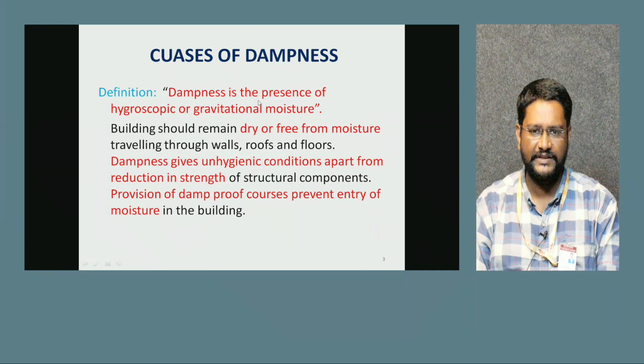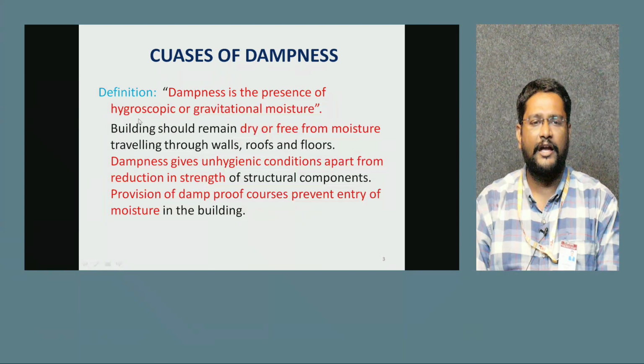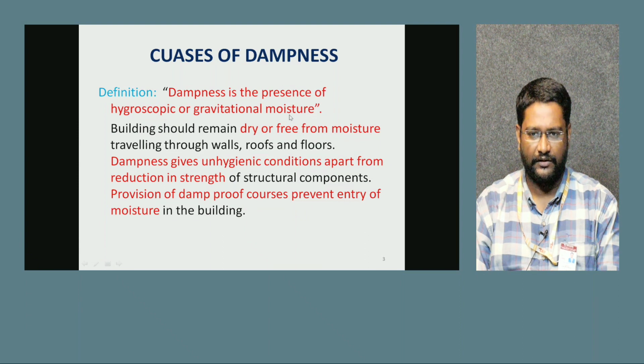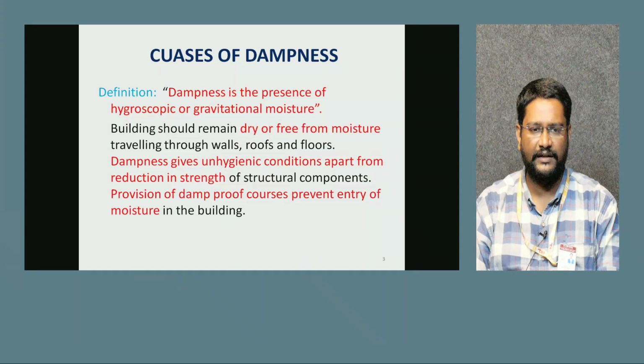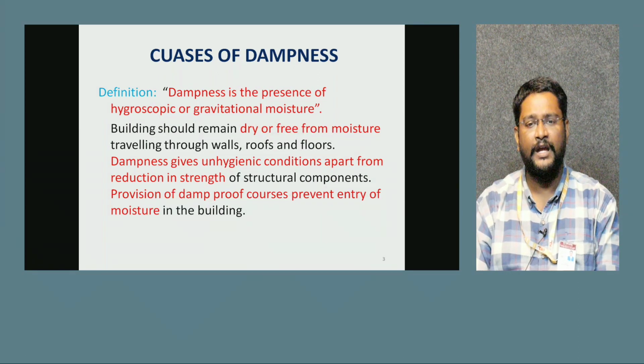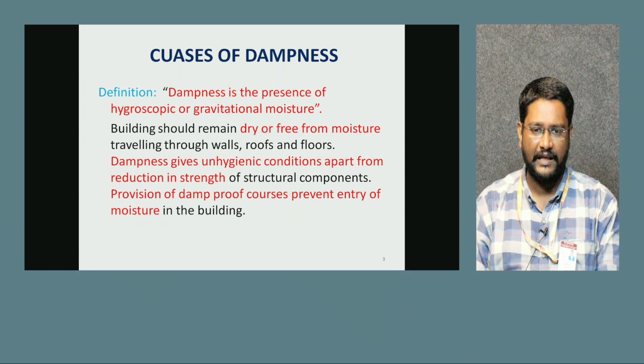Dampness is nothing but the presence of hygroscopic or gravitational moisture. The moisture will be attracted from the environment. So the building should remain dry or free from moisture traveling through the walls, roofs and floors. Otherwise gaps will form, and the moisture will go in through those gaps and cracks.